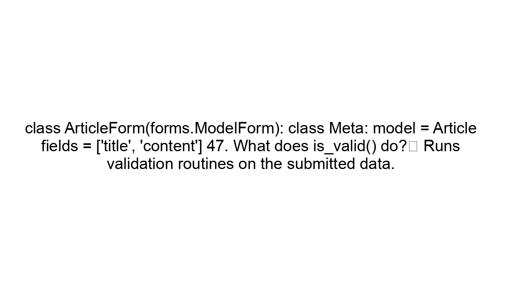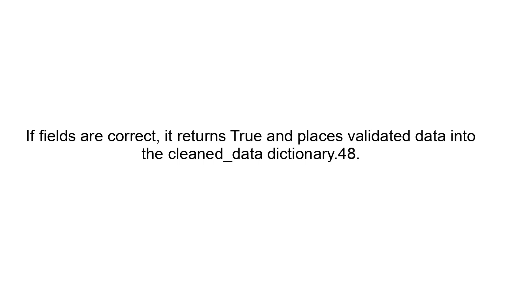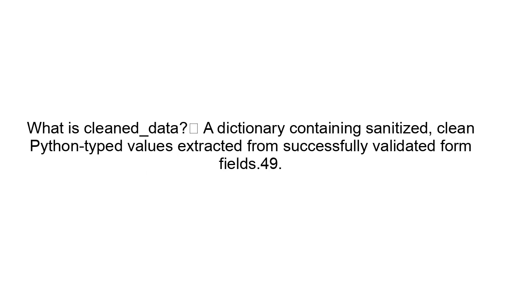47. What does is_valid do? Runs validation routines on the submitted data. If fields are correct, it returns True and places validated data into the cleaned_data dictionary. What is cleaned_data? A dictionary containing sanitized, clean, Python-typed values extracted from successfully validated form fields.